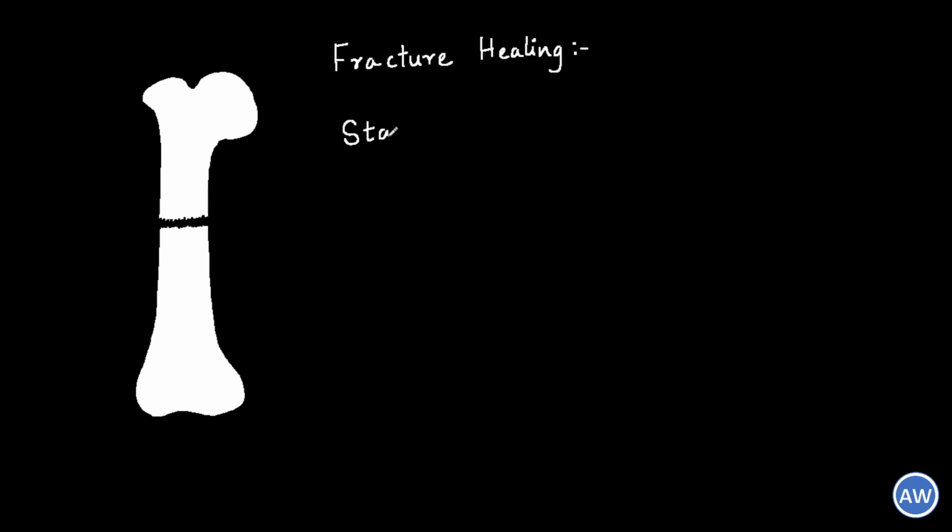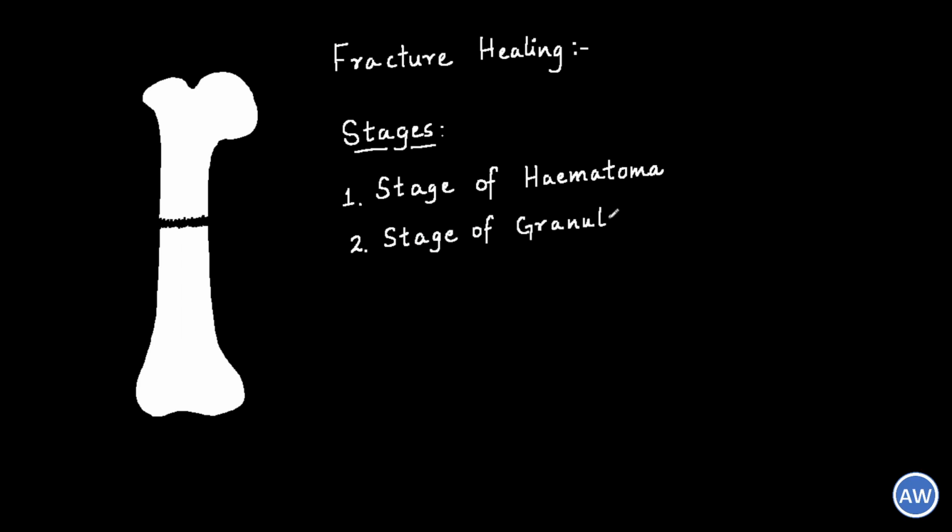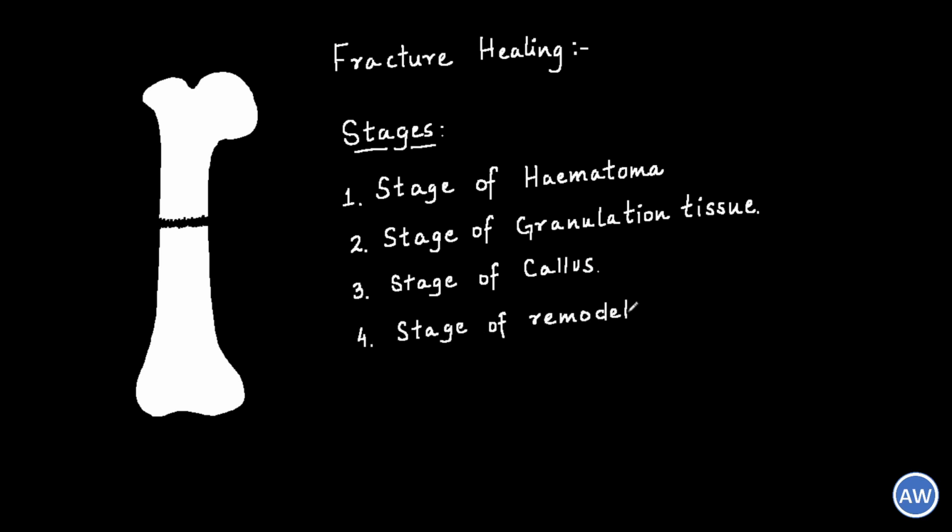The stages of fracture healing that we will describe here are as per the classification of H.M. Frost. Now, let us see what the stages are. The first one is the stage of hematoma formation. Second is the stage of granulation tissue. Third is the stage of callus. Fourth is the stage of remodeling. And fifth is the stage of modeling.